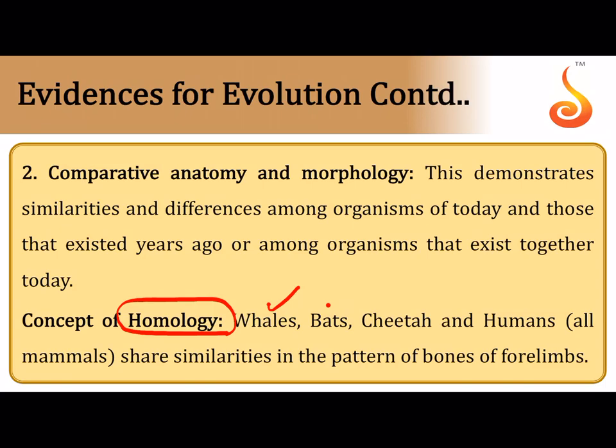Like for example, if you see the forelimb of whale, bat, cheetah and humans. The forelimb of whale is modified to act as a flipper, that of a bat is modified to act as a wing or a patagium, that of a cheetah is modified to run quickly, that of a human is modified to manipulate the surrounding. We are very skilled in manipulating the surrounding environment. So you can see, surprisingly the bones of all the four limbs are the same. So we have anatomically similar structures which have evolved along different lines to perform different functions or adapted to different conditions, and this is referred to as homology.